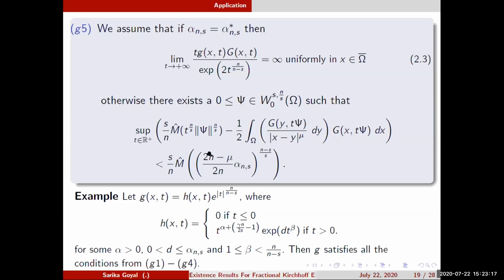Because we do not know whether alpha_ns is alpha_ns star or not, we assume this condition; otherwise we are able to show the existence of the solution. Okay, if alpha is alpha_ns star, then this should hold, and otherwise we are able to show this condition. Yeah, got it. Okay, thank you.